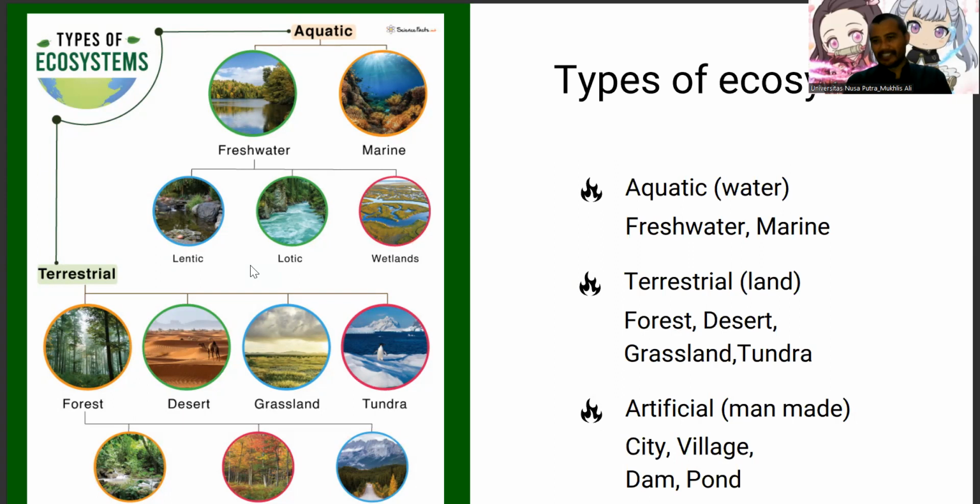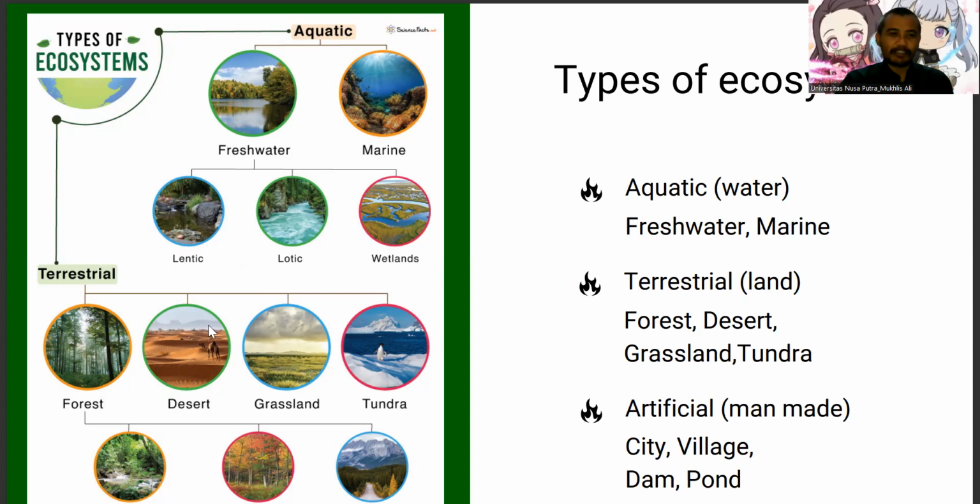And the last one is wetlands. Wetland is a kind of ecosystem where seasonally or periodically there is water that flows into this area, and this area becomes wet, and sometimes this area becomes dry. So these wetlands we can find in swamp.